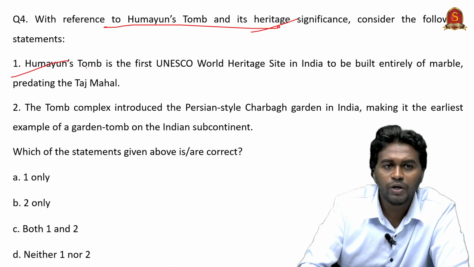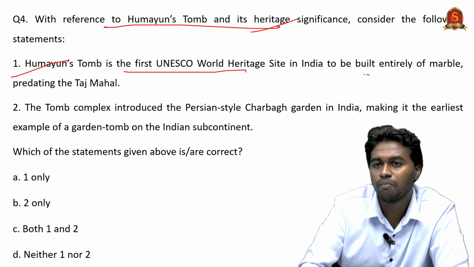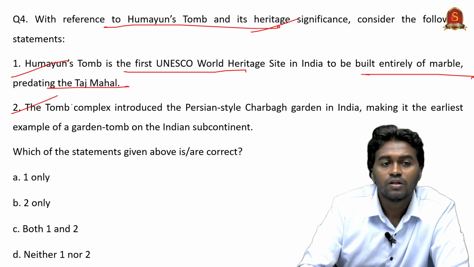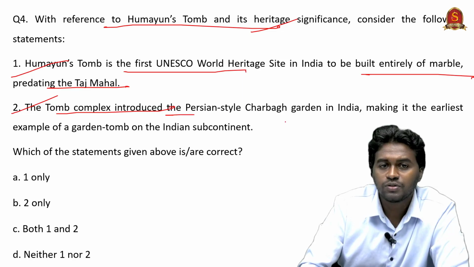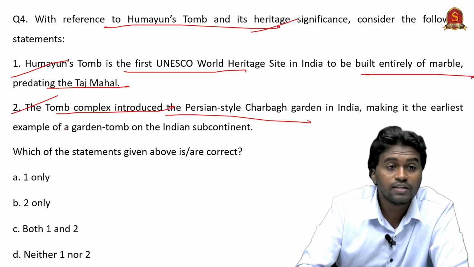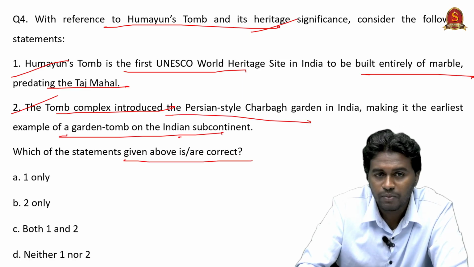Statement 1. The Humayun Tomb is the first UNESCO World Heritage Site in India to be built entirely by marble, predating the Taj Mahal. Statement 2. The tomb complex introduced the Persian Charbagh garden in India, making it the earliest example of garden tomb on the Indian subcontinent. Which of the above statements is or are correct?